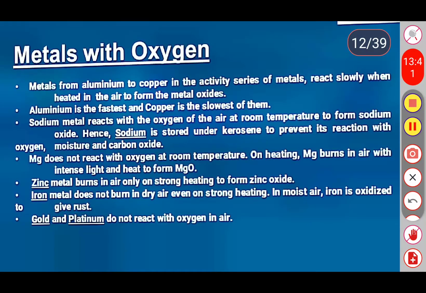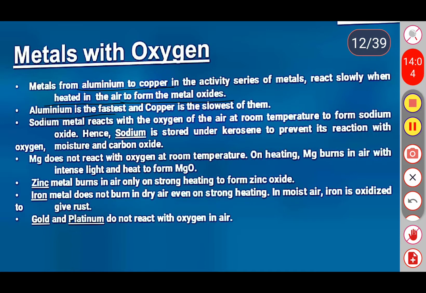See the next one, metals from aluminium to copper in the activity series. Later we will discuss the activity series. Metals from aluminium to copper in the activity series of metals react slowly when heated in air to form metal oxides.